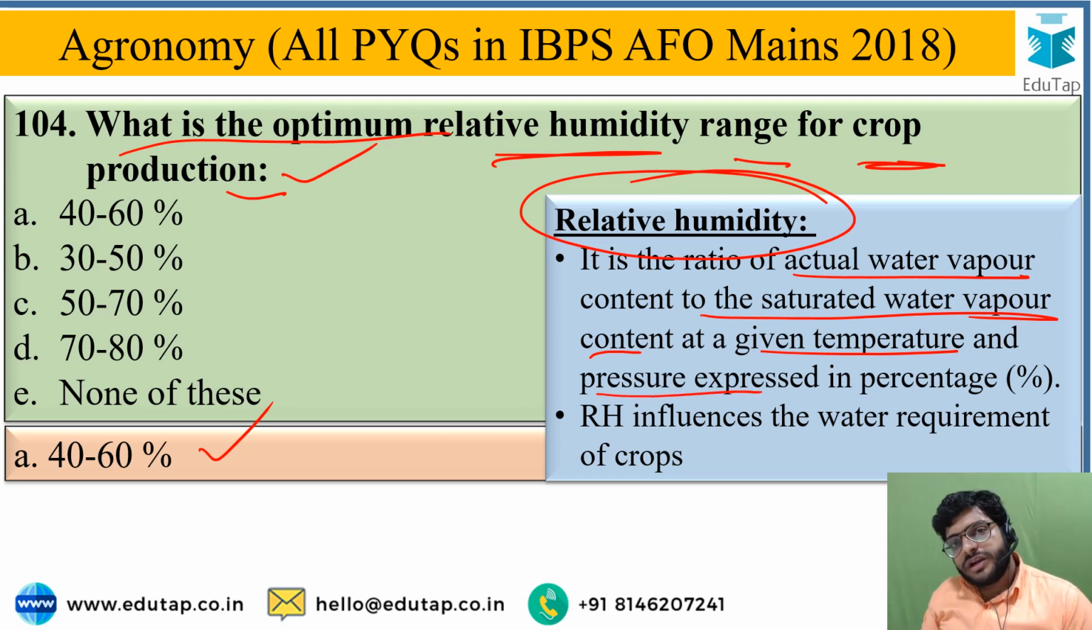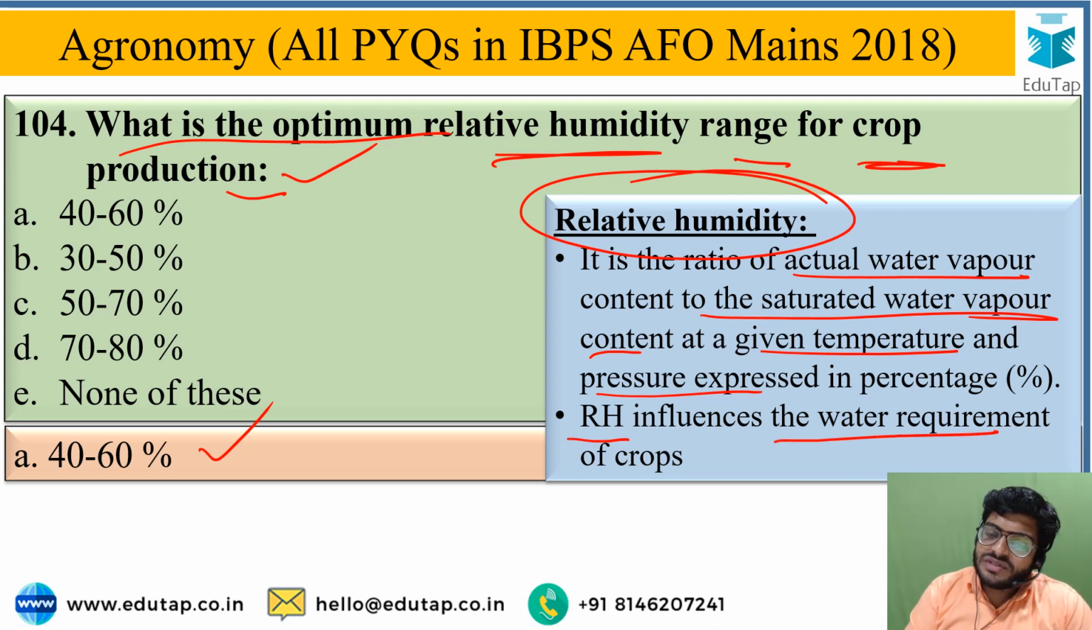So relative humidity is nothing but the amount of water vapor required in addition to saturate the air at a present temperature and pressure. Relative humidity influences the water requirement of a crop because it will inhibit or promote water evaporation as well as transpiration. That's how relative humidity is a major aspect in crop growth and production.